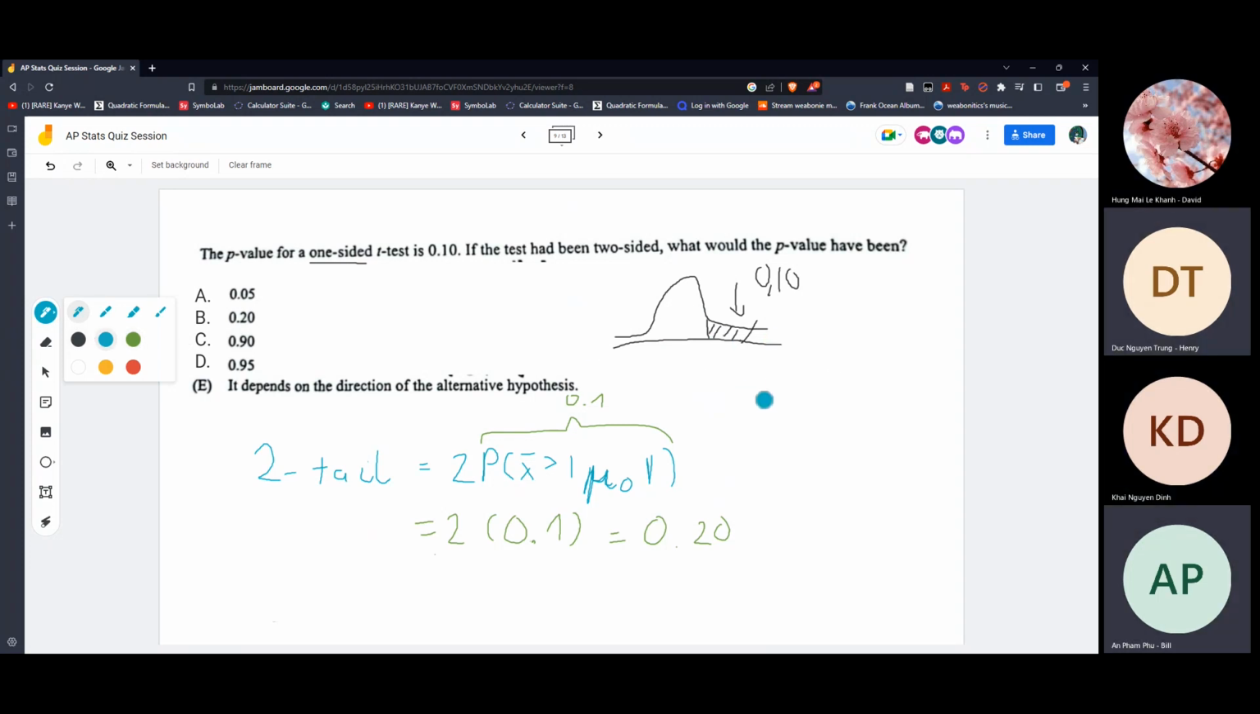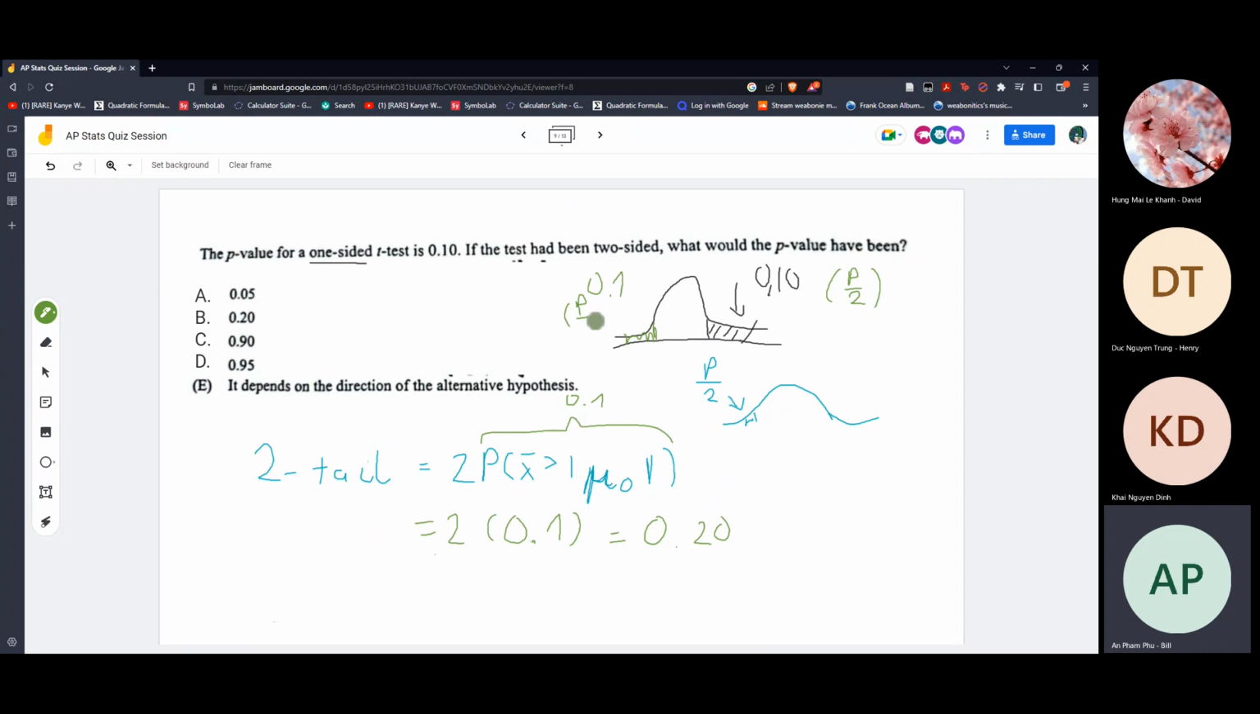Because we know that in a two-tailed test, the p-value on each side is only half of it. So if we have two of these, that means it's 0.1 each. Plus them together to get the p-value of the two-tailed test, which gives you 0.2. So the answer is 0.2. Straightforward. All right, next one is number 10.